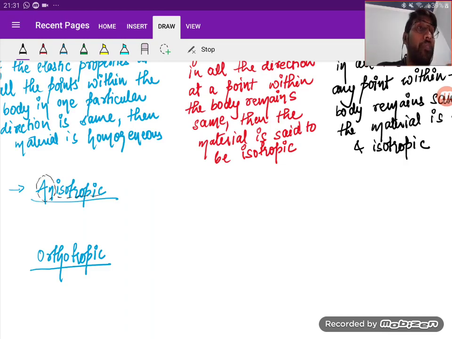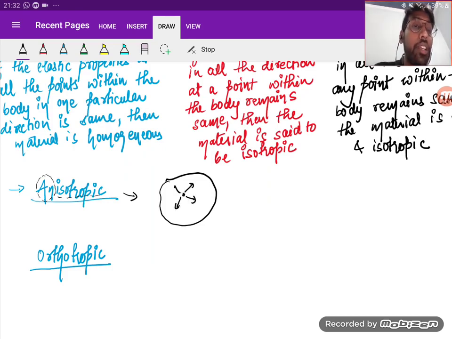Any term which has a or an in the front indicates negation, right? So anisotropic means the elastic property at any point in all the directions is not the same. If I take a body and I'm saying it's anisotropic, then at any point within the body, in all the directions, the elastic property will be different. Is it clear? So that is the meaning of anisotropic.